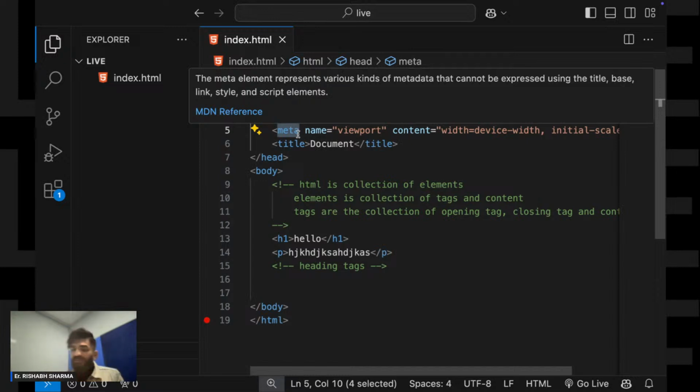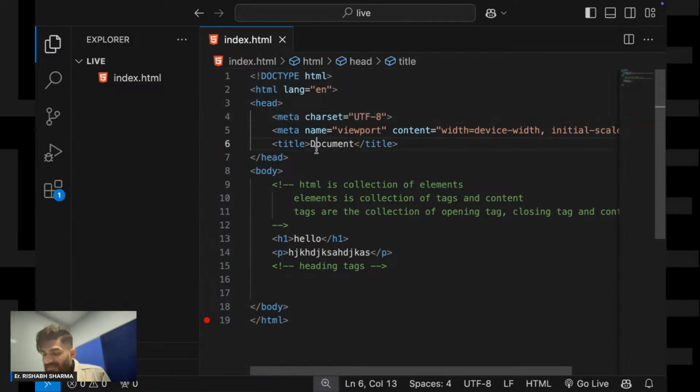For an example, suppose you want to create a website for cricket. Inside your cricket website there are some famous names like Virat Kohli, Sachin Tendulkar. In this meta tag I can keep those names, so that is data about the data. What was my website?